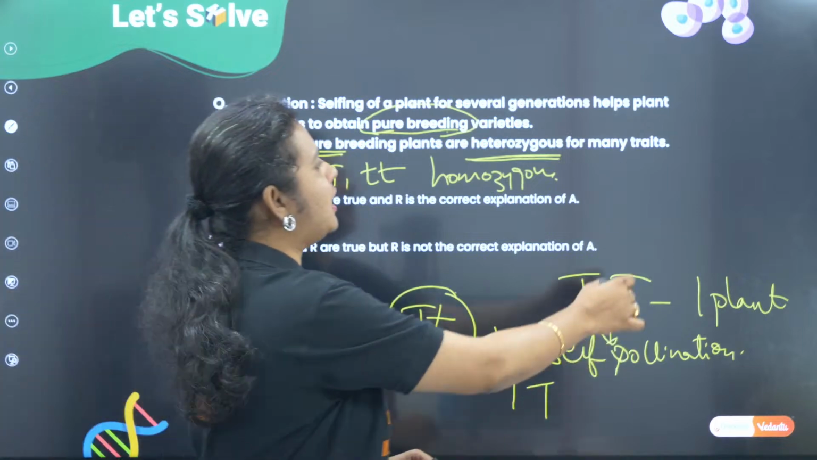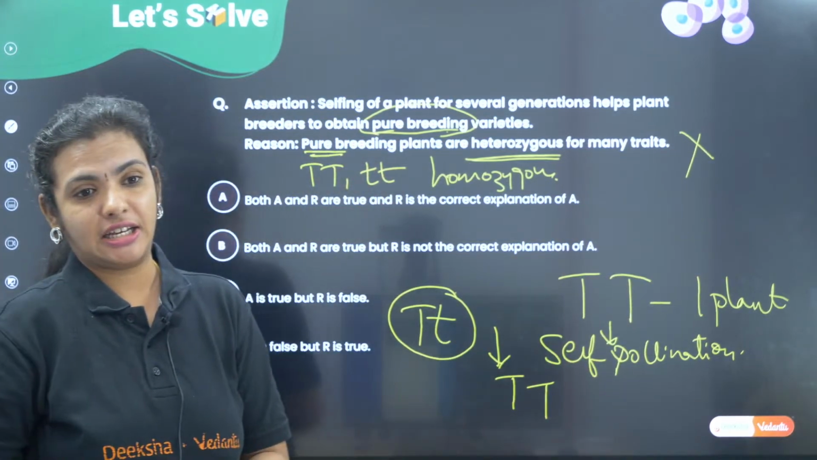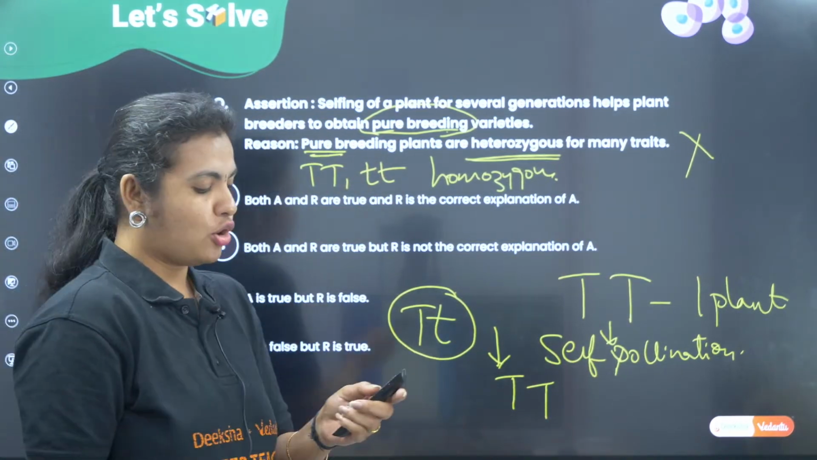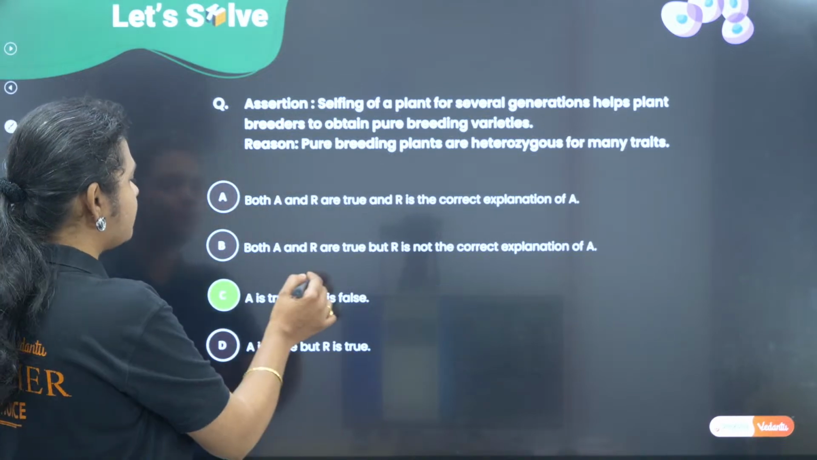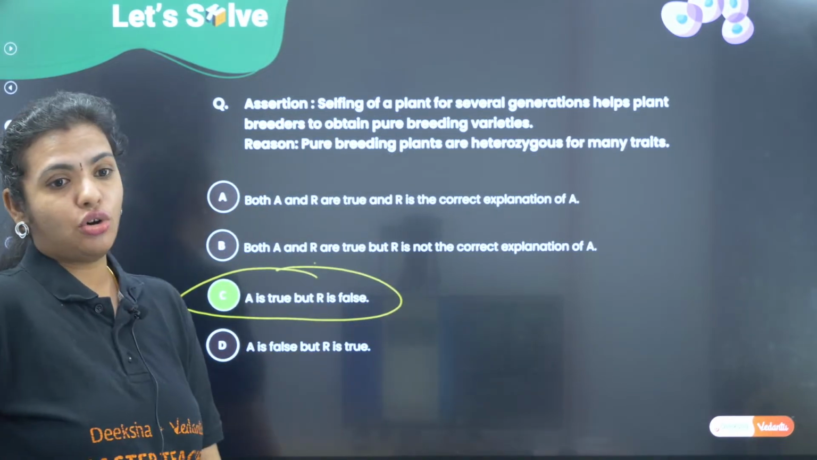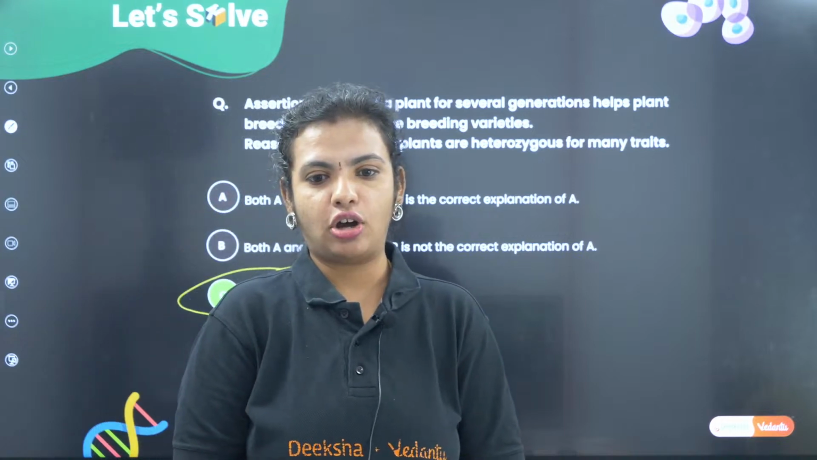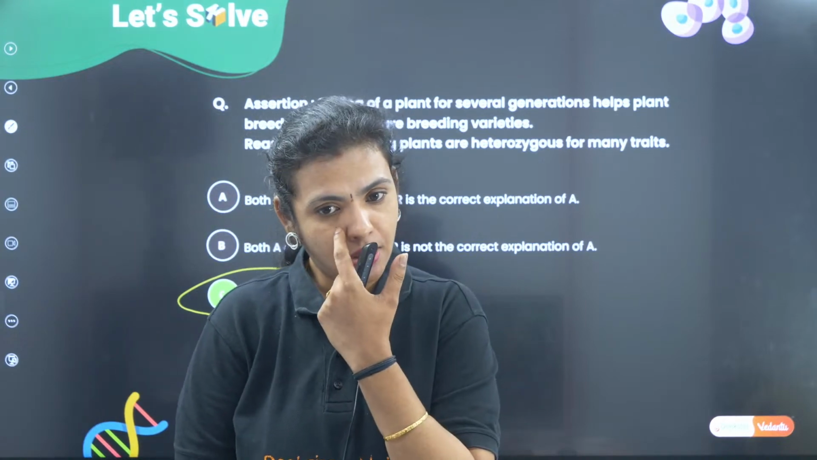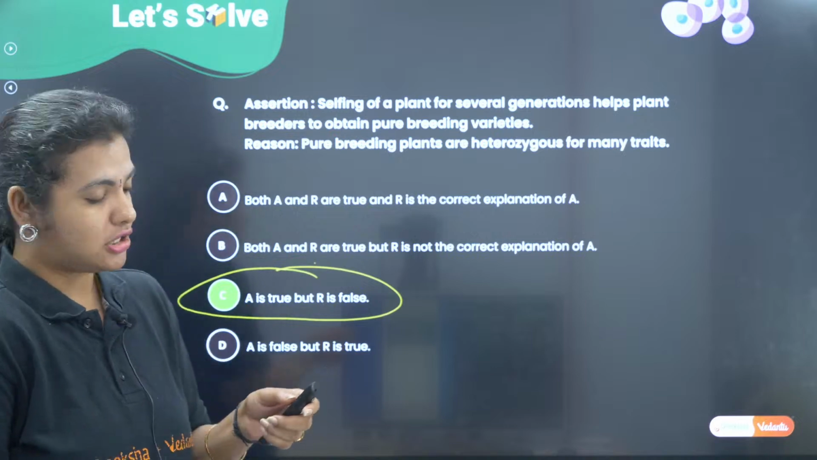Okay? So, pure line is never heterozygous. It is always homozygous. So, what is it? Assertion is true, reason is false. I thought it is an easy question, but most of you have failed to answer this question.